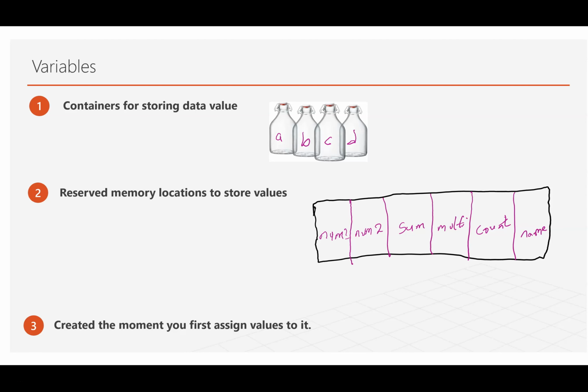Okay? Every computer has a CPU that has a memory capacity. So variables could be reserved memory locations in this CPU that store values. They are created the moment you first assign values to them. That's when it becomes a variable. Let me show you what I mean on the IDE.